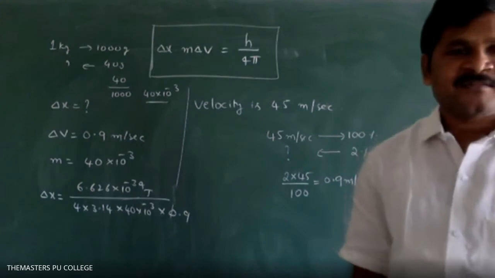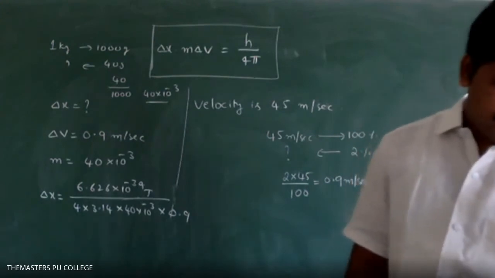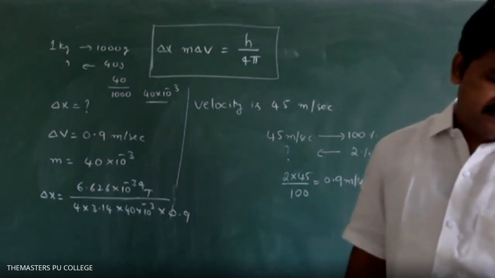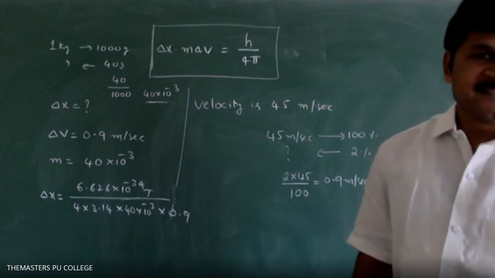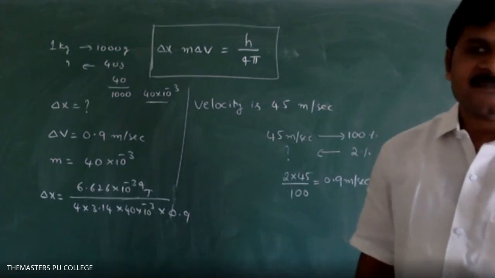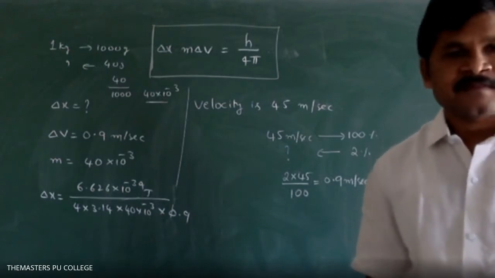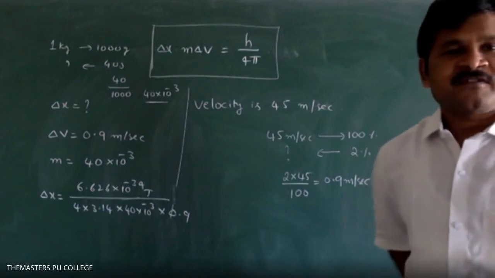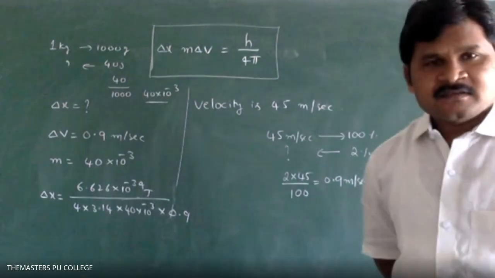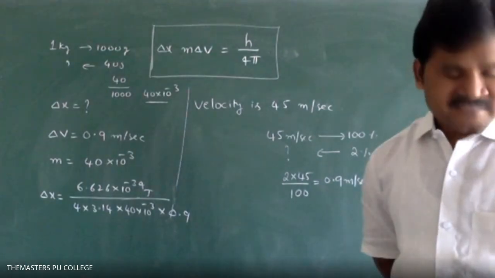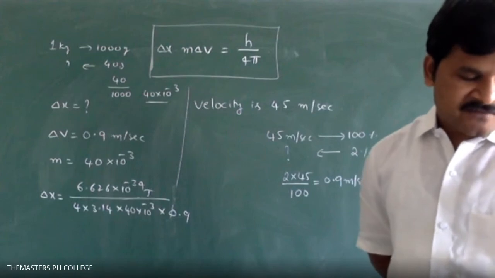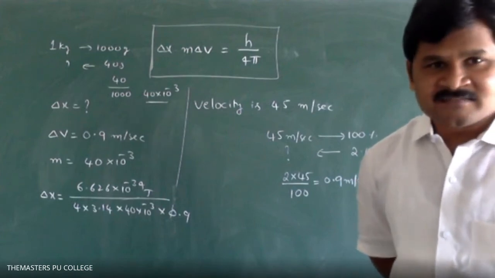Students, in de Broglie's theory yesterday we did one problem. Calculate the mass of a photon with wavelength 3.6 angstroms. Please open your notebooks. In de Broglie's wave theory, we discussed one question.